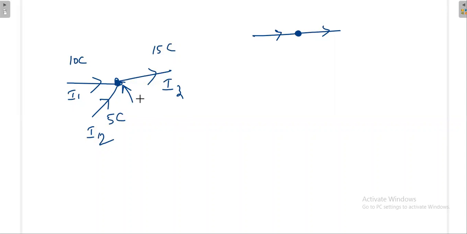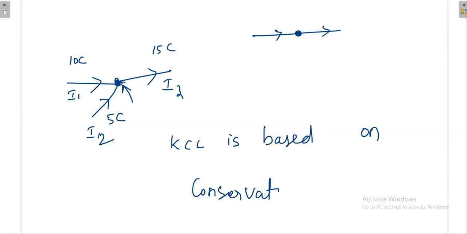So that means you cannot store any charge here. KCL is based on the conservation of charge. Whatever charge is coming in is going out; it is not getting stored here. Very important: the conservation of charge. KCL is based on the conservation of charge.